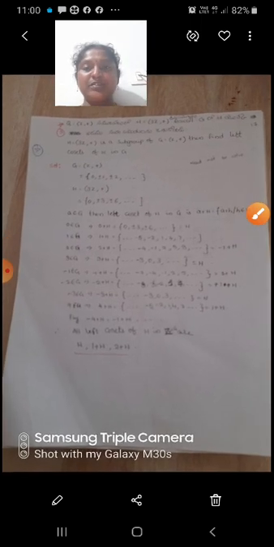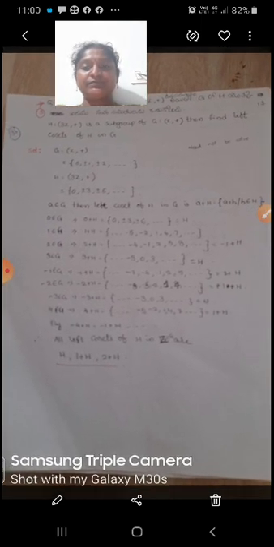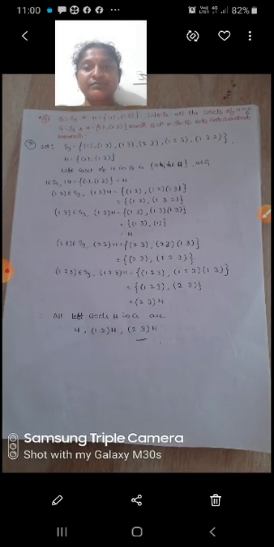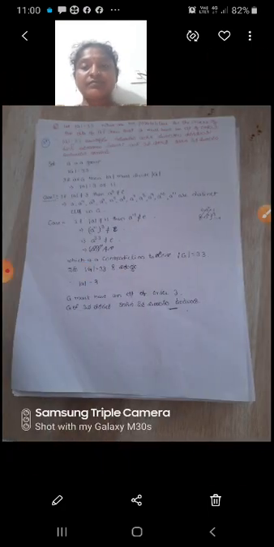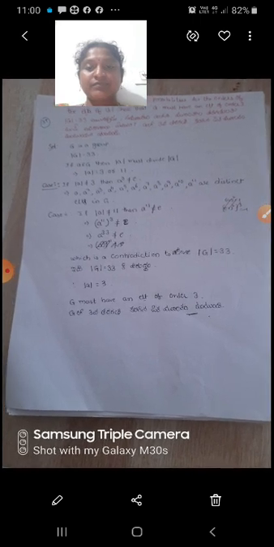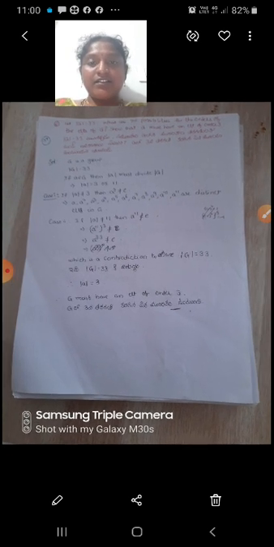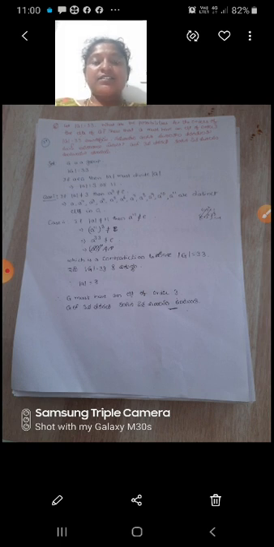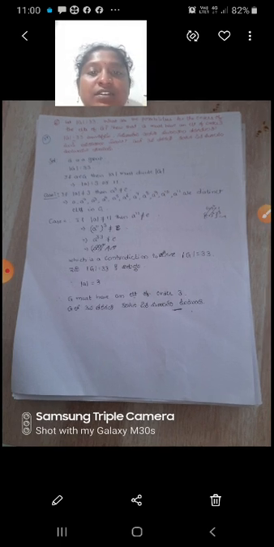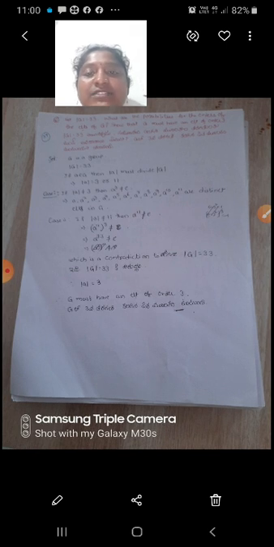So next problem. Let the order of G equal 33. The set of all elements of G. G is a group. Order of G equals 33.